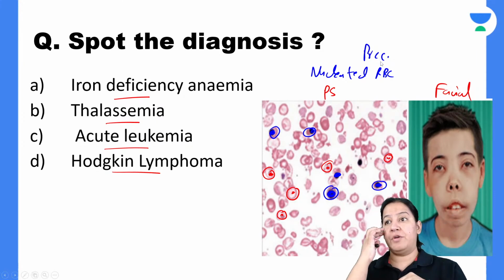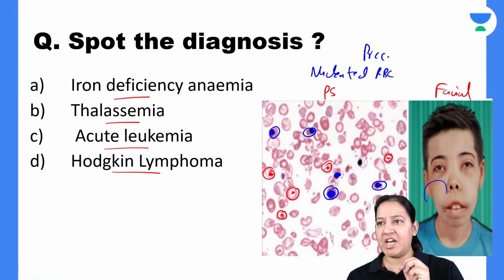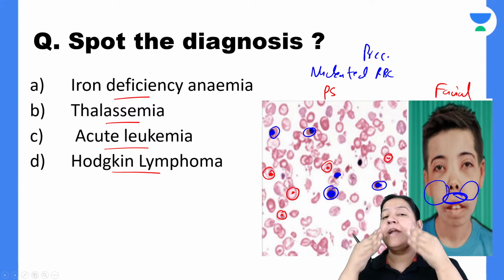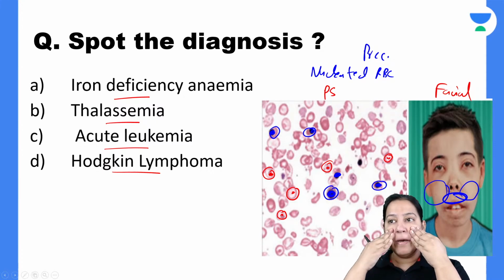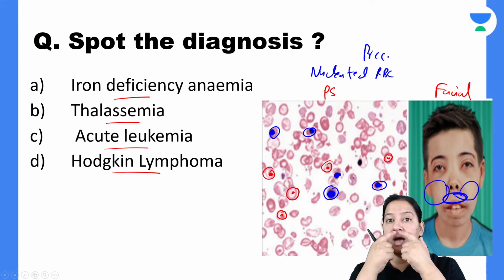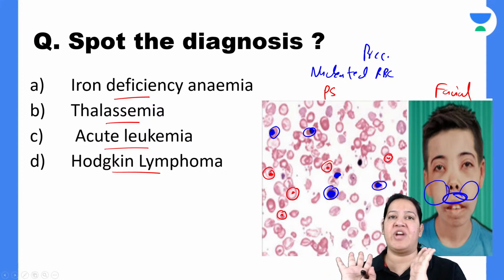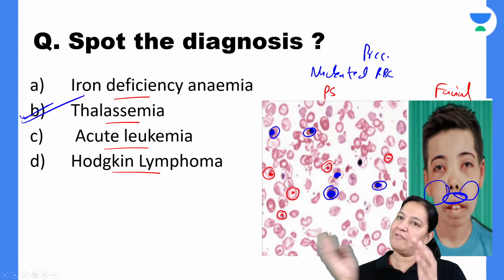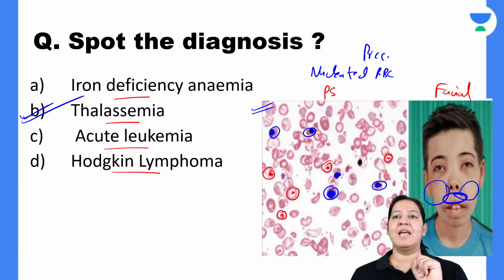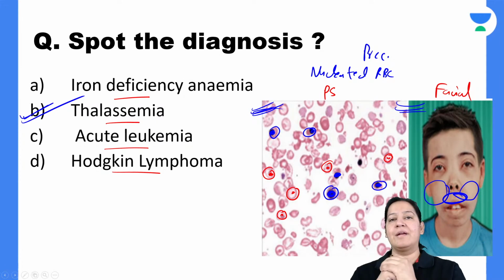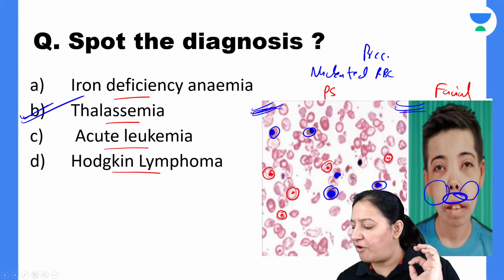Now see the image of the patient. In the image of the patient, can you see the cheekbones and this bone, the jawbone, that is the maxilla? This is our maxilla. This is the mandible. The upper jaw is the maxilla and the lower jaw is the mandible. I am talking about the upper jaw. The maxilla and the cheekbone have expanded. Can you see this portion, the cheekbone and the upper jaw? It is expanded in this child, right? So the typical diagnosis, the answer, you all are right. It is thalassemia. I will give you the explanation of both: why the peripheral smear has target cells, why the peripheral smear has nucleated RBCs, and why in the face the cheekbones got expanded. So it gives a diagnosis of thalassemia, and most of you are right.